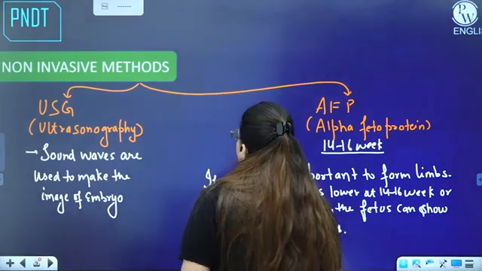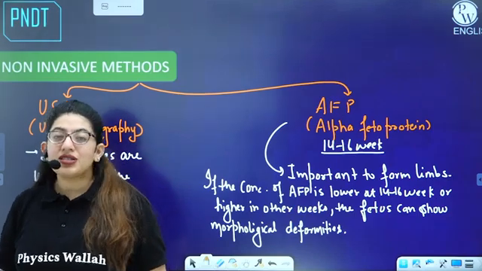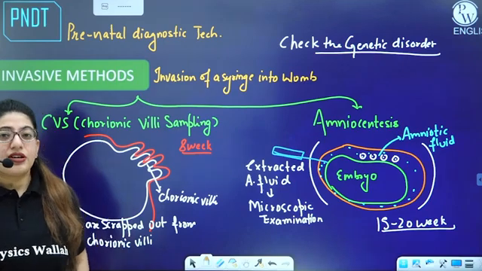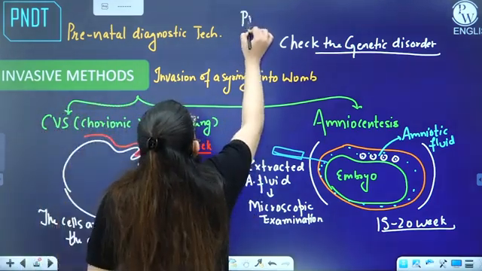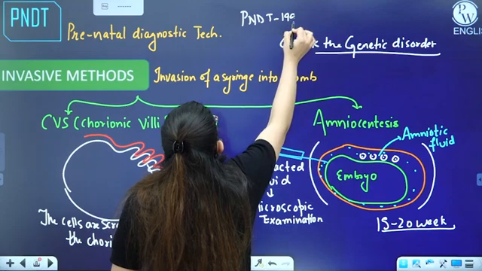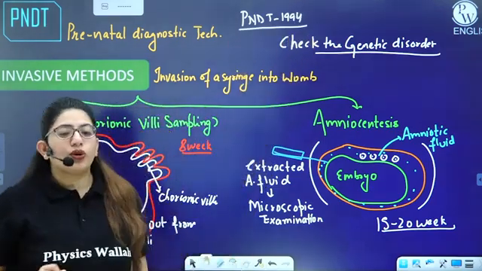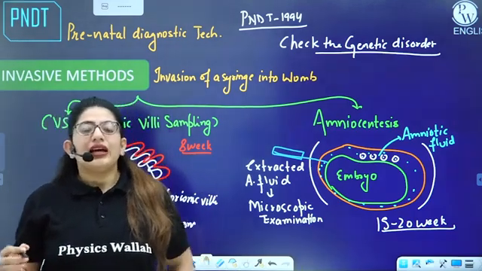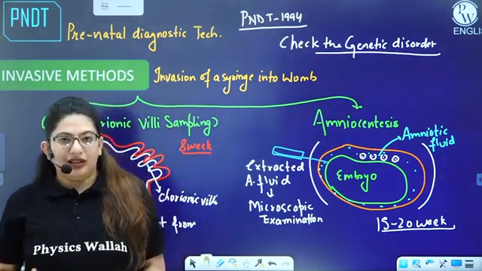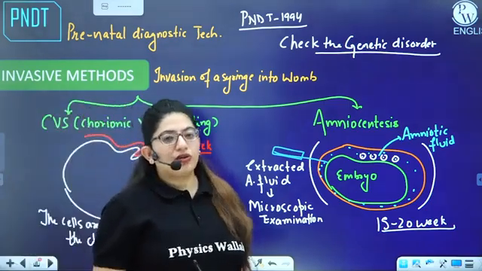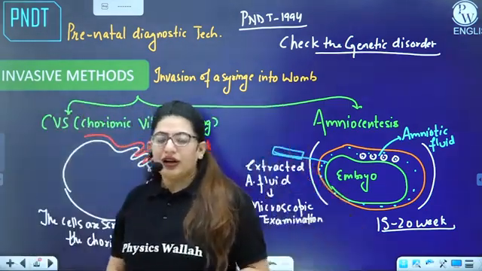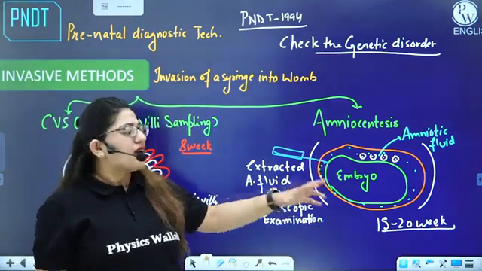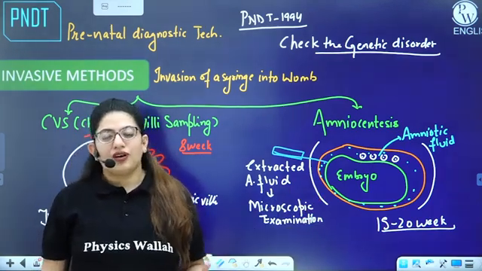All right. So these were the non-invasive methods, and the invasive ones were amniocentesis and CVS. One thing about amniocentesis: there was the PNDT Act that was enacted in 1994. Under this act, you cannot know the sex of the fetus. So we can say sex determination is illegal. It's illegal because a lot of people, if they got to know it's a female, actually kill her, right? So under this act, after amniocentesis, because this is the most common method used, no one can know the gender of the child.